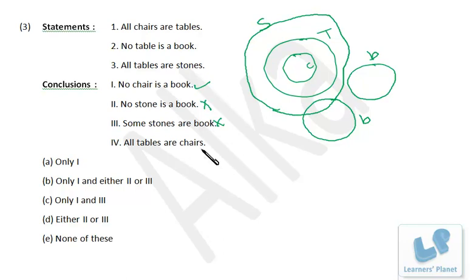All tables are chairs. See, all chairs are table. That means chair is a subset of table, but whether it is a proper subset, we can't say. So all tables are chairs, it may be true, may not be, right? So we cannot assume it to be true. So the statement, no chair is a book, that's true in every case. So only one. I hope you are clear.